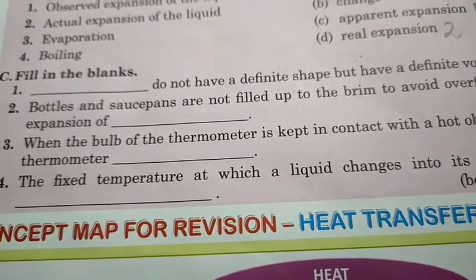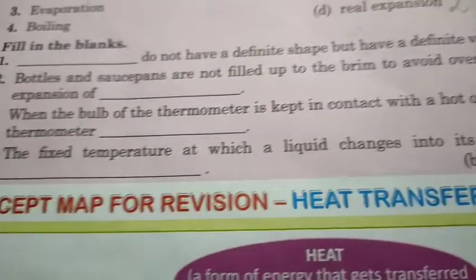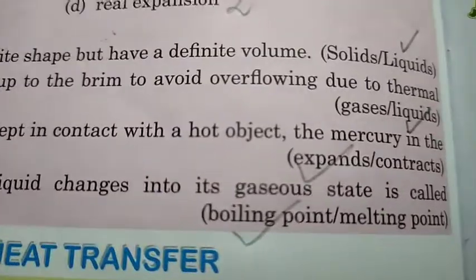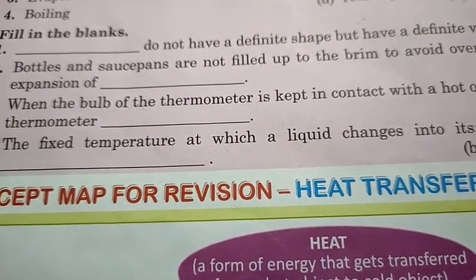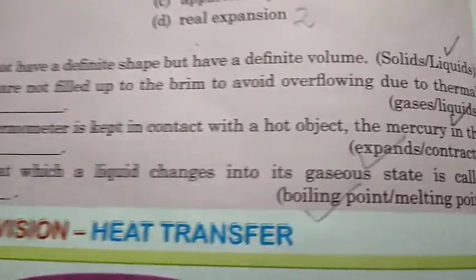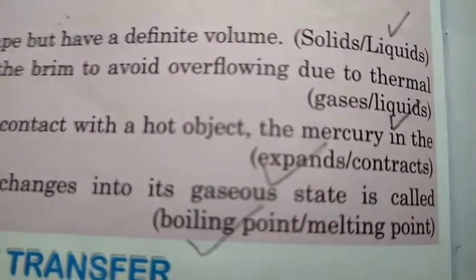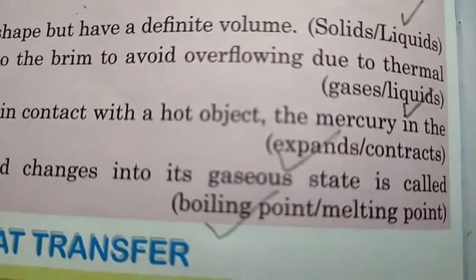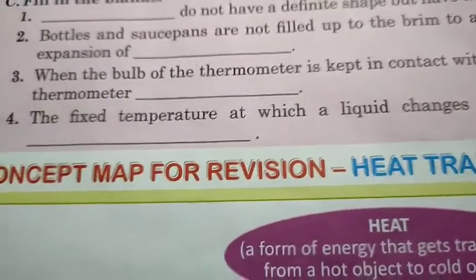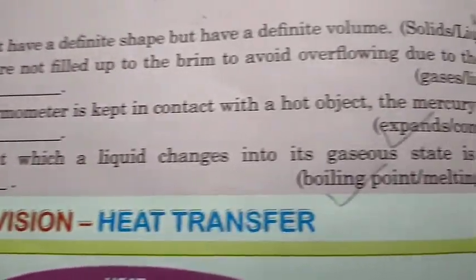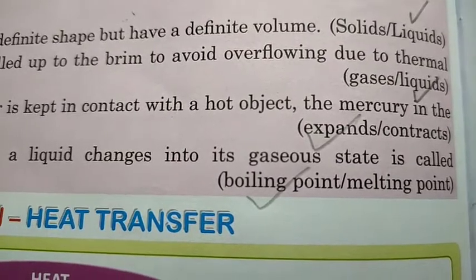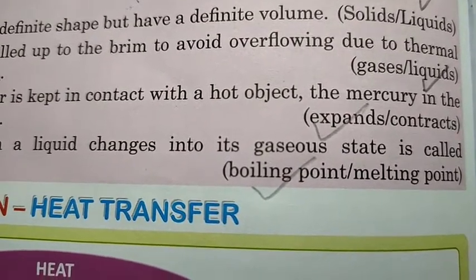Bottles and saucepans are not filled up to the brim to avoid overflowing due to thermal expansion of gases or liquids. Answer is liquids. When the bulb of the thermometer is kept in contact with a hot object, the mercury in the thermometer expands or contracts. The answer is expands. The fixed temperature at which a liquid changes into its gaseous state is called the boiling or melting point. The answer is boiling point.